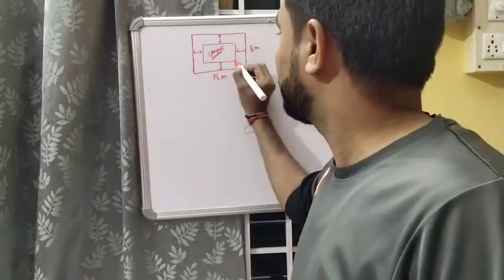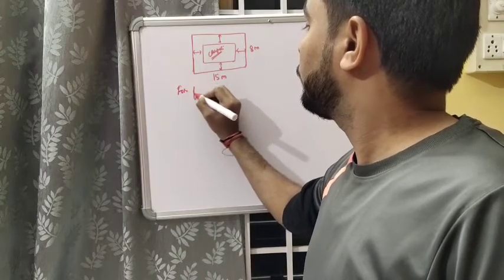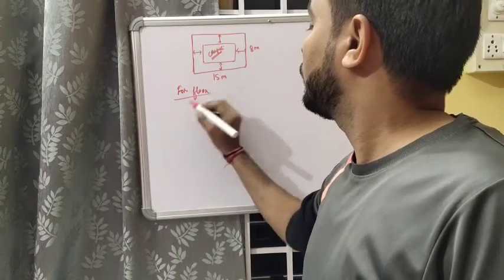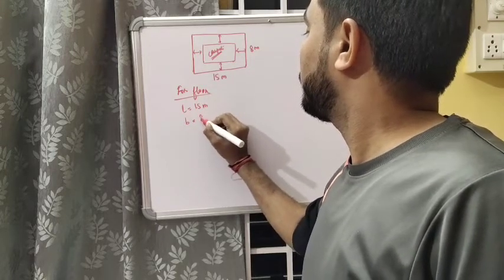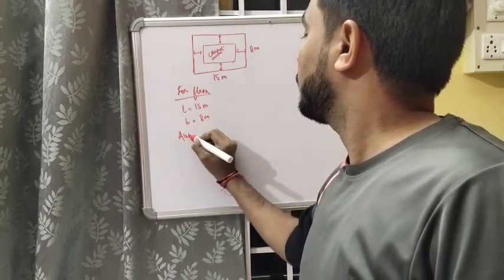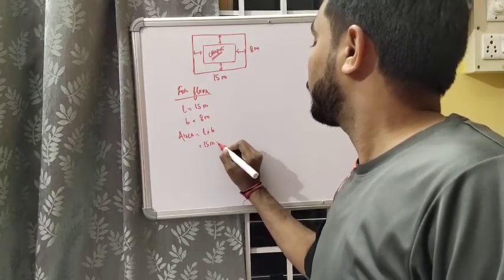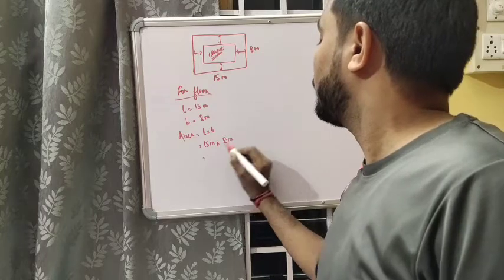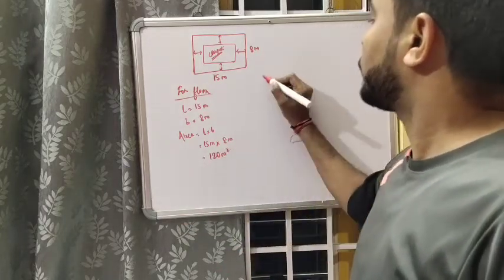Okay, so for the floor, length is 15 meter, breadth is 8 meter. Area will be equal to length into breadth, 15 meter into 8 meter. 8 into 5 is 40. Total it will be 120 meters square.